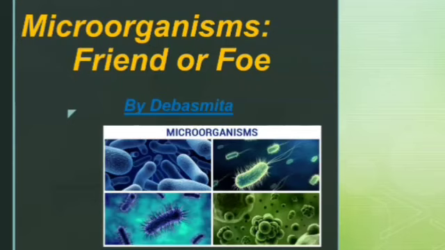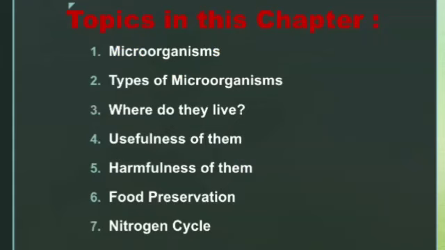How are they friends and how are they enemies? But before entering the chapter, let us know what topics we will learn in it. First of all, we will learn what microorganisms are, as the chapter name suggests. Then we will learn the types or classification of microorganisms.